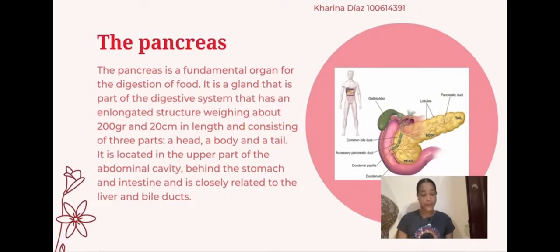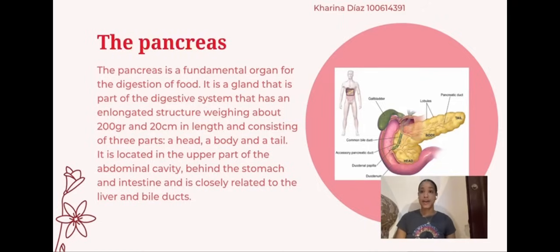First, pancreas. The pancreas is a fundamental organ for the digestion of food. It is a gland that is part of the digestive system that has an elongated structure weighing about 200 grams and 20 centimeters in length and consisting of three parts: a head, a body, and a tail.